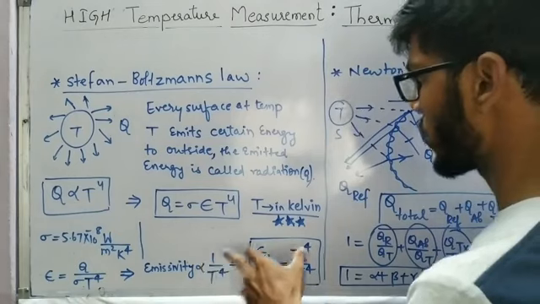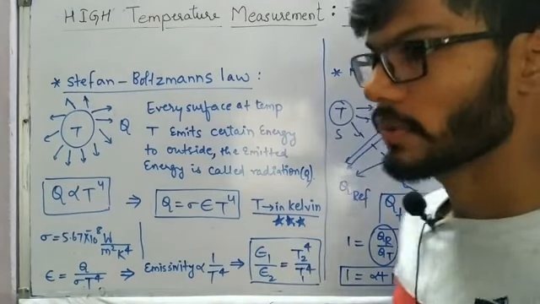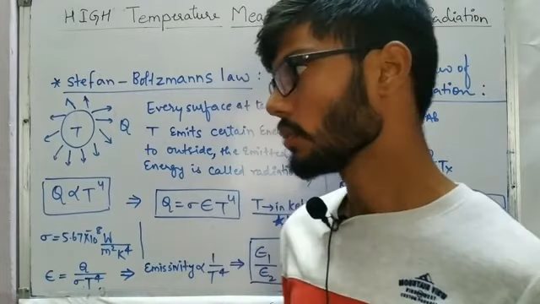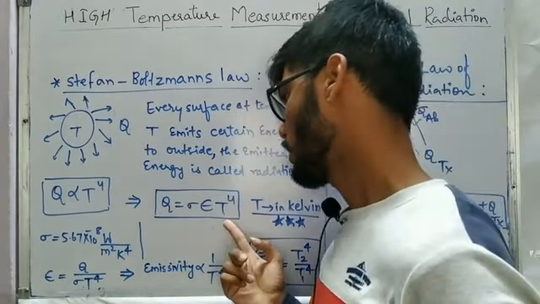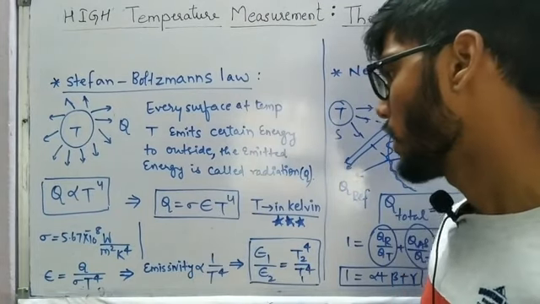We also have to keep in mind that the temperature must be in Kelvin, because while solving problems the majority of students make mistakes here by taking the temperature in degree Celsius.